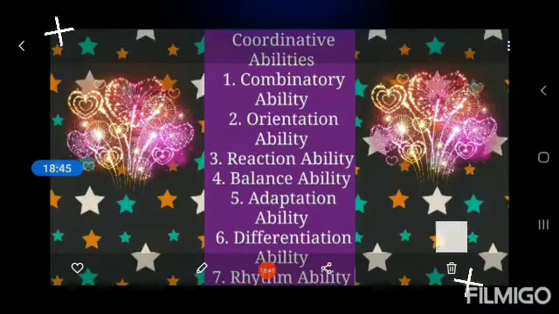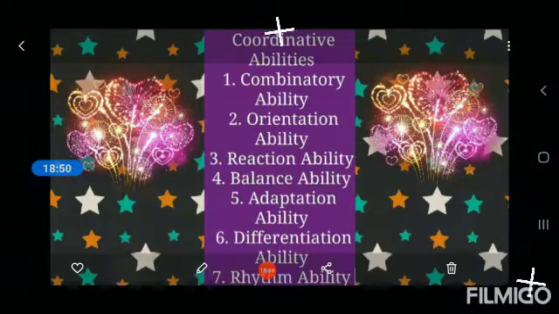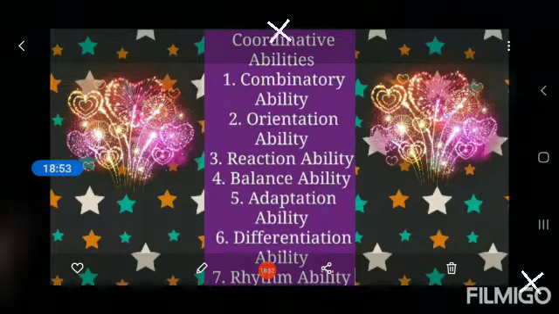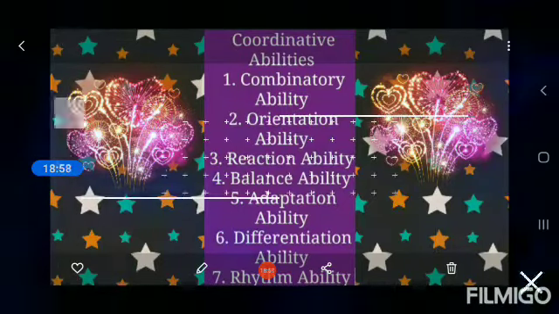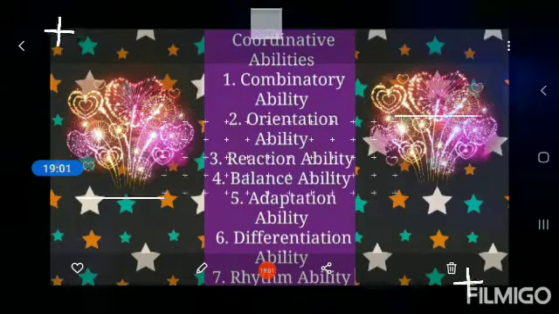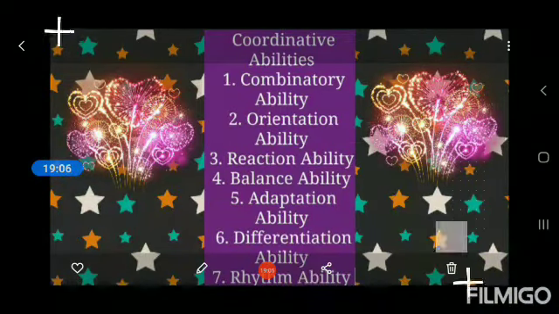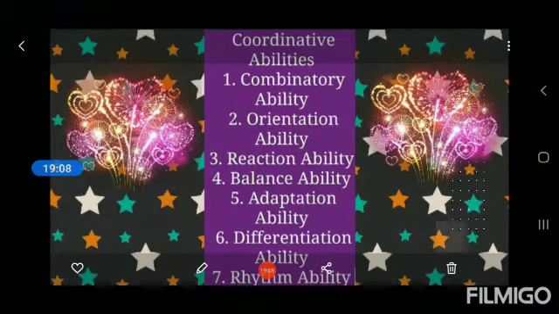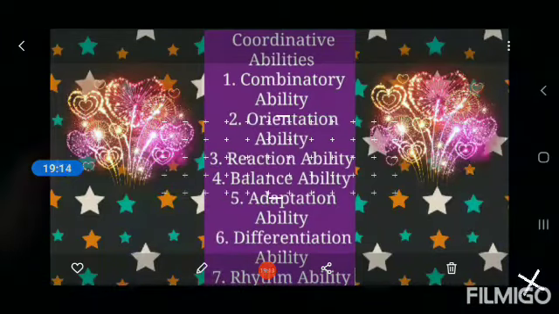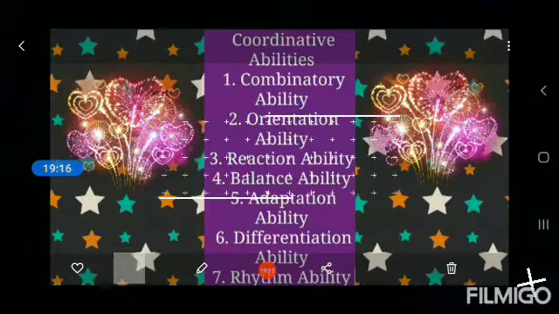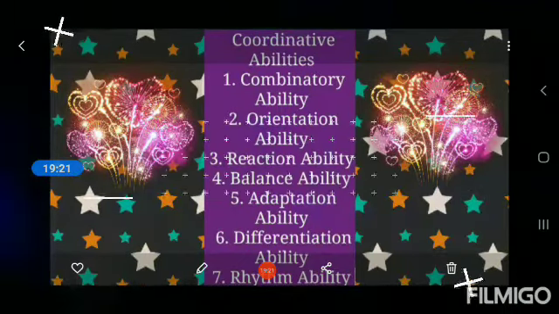Third one is reaction ability. Already we mentioned reaction ability in the topic of speed. Anyway, reaction ability is the ability to react immediately or quickly and effectively to a signal. There are two types of reaction ability: simple reaction ability and complex reaction ability. Simple reaction ability is the ability to react quickly to already determined or well-known signals. For example, the reaction of a runner at the start of a sprint race is already known to the racers.